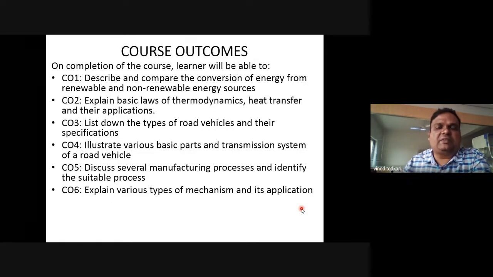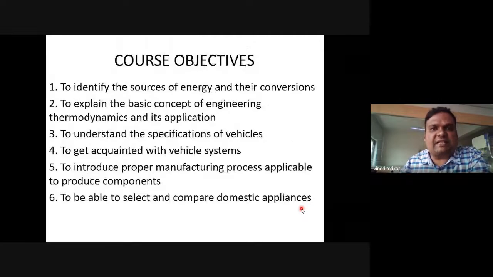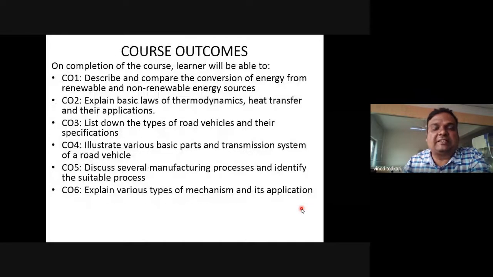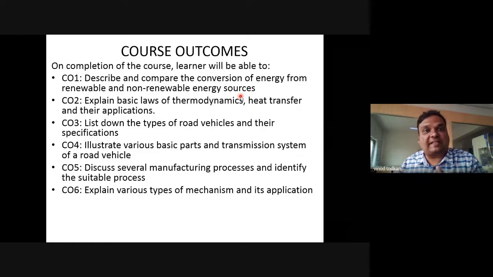And these will be the course outcomes. Objectives are why we study the subject, and outcomes are what you will be in a position to do after studying the subject. For example, once we complete unit number 1, you will be in a position to describe and compare the conversion of energy from renewable and non-renewable energy sources, right? So you will be in a position to describe and compare how energy conversion is carried out.